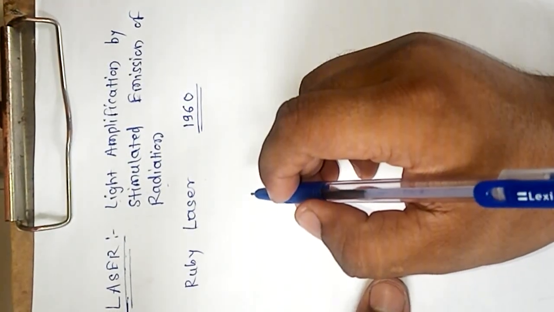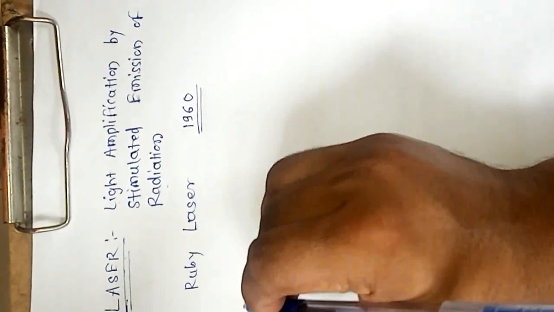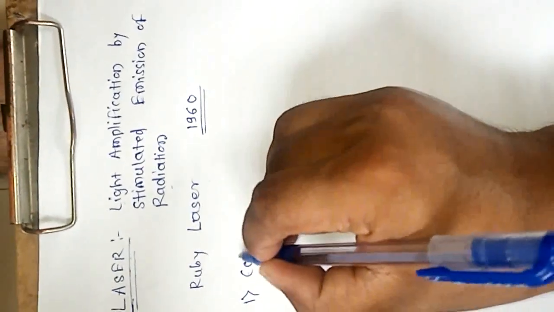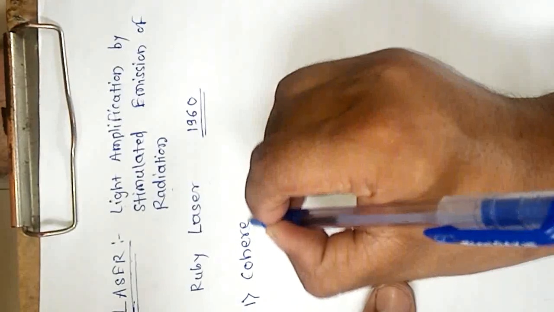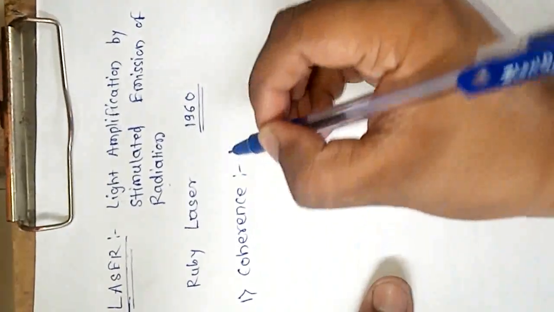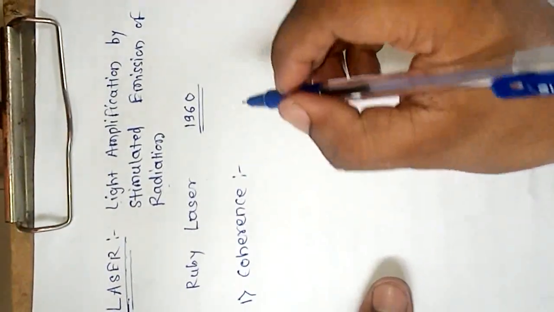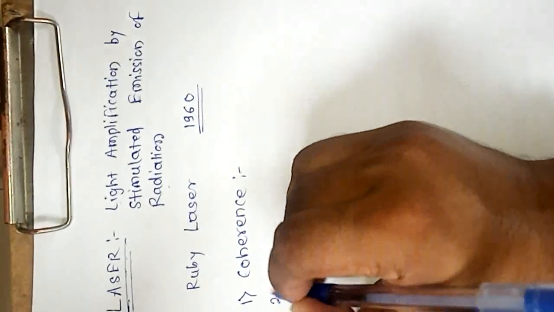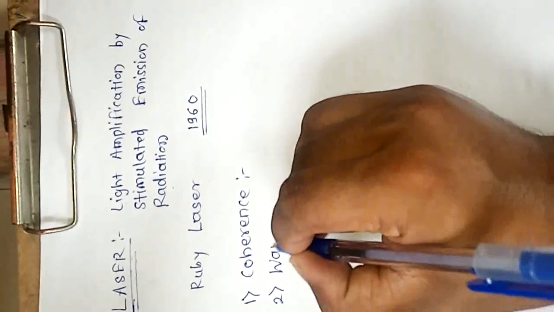Let's see the characteristics of laser. First one is coherence. Laser is highly coherent. Second one is wavelength.